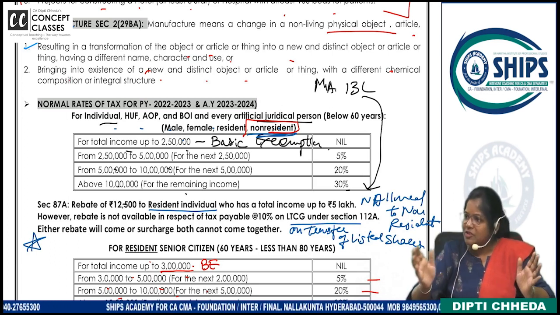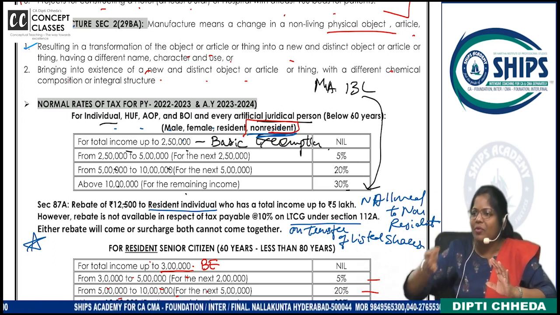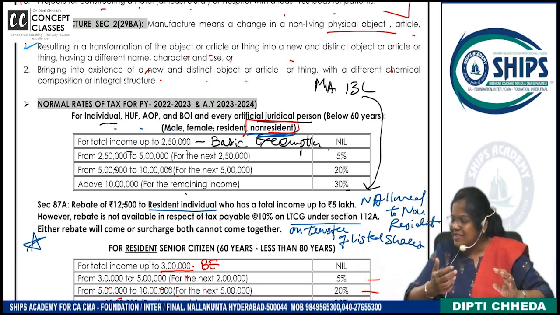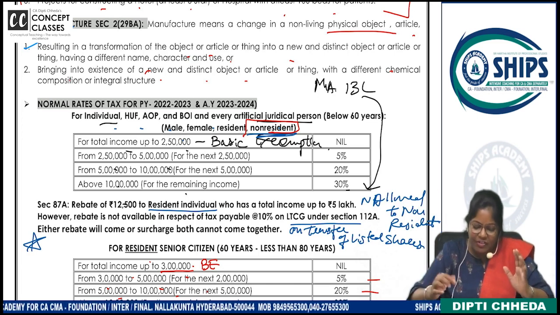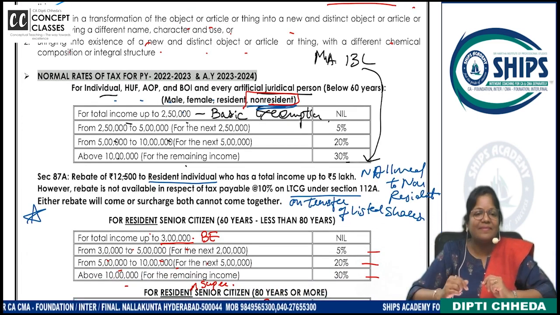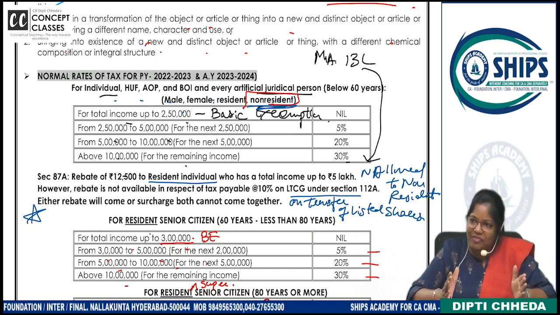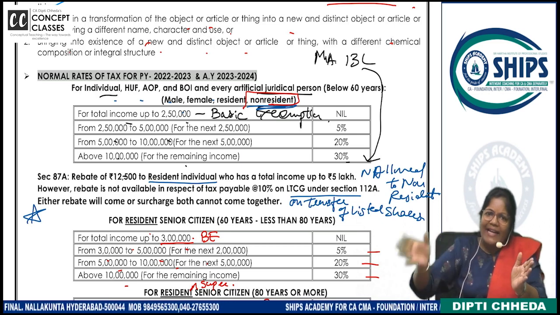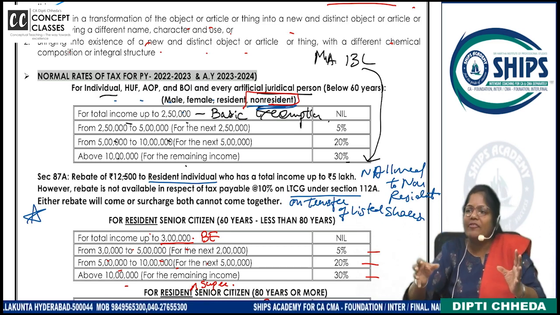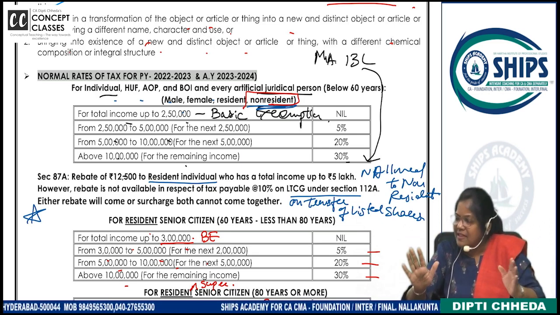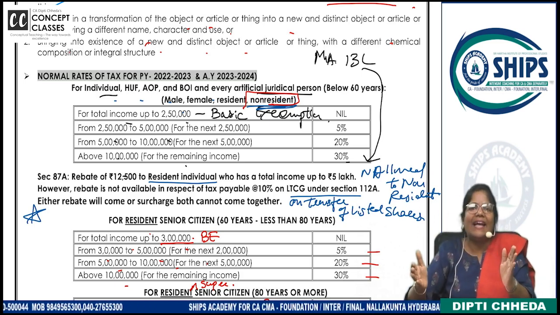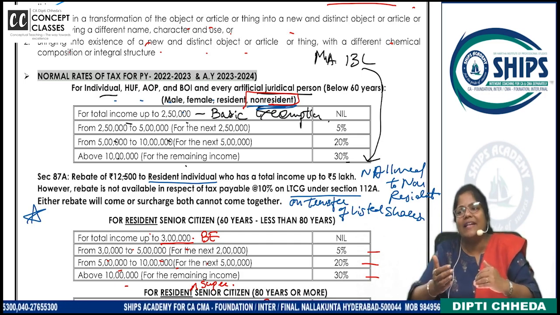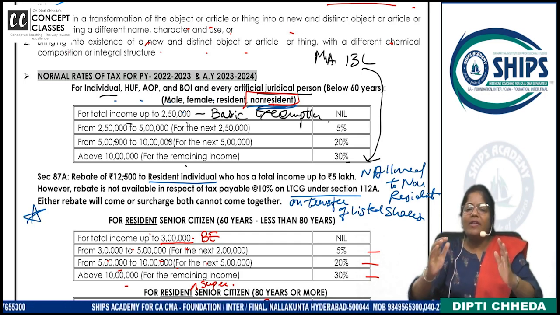This is a topic which is going to be on the right side of our notebook, like a maths table, for all the coming 3 months. So how do you calculate the tax for an individual, HUF, AOP, BOI? Up to 2,50,000 is basic exemption. On the next 2,50,000, from 2.5 to 5 lakh, 5%. From 5 lakh to 10 lakh, on the next 5 lakh, 20%. Above 10 lakh, it is 30%. And this is called what?